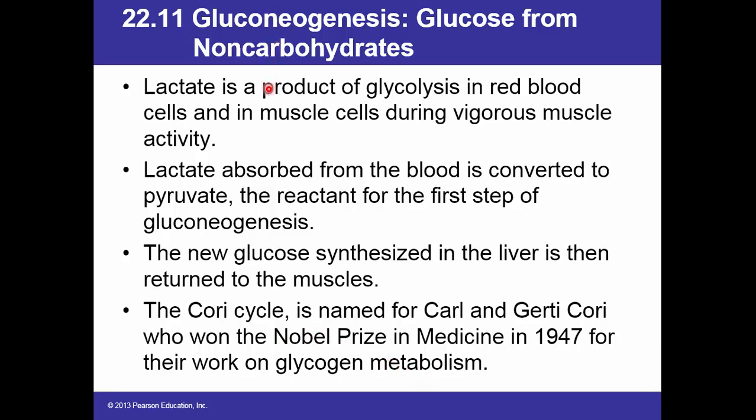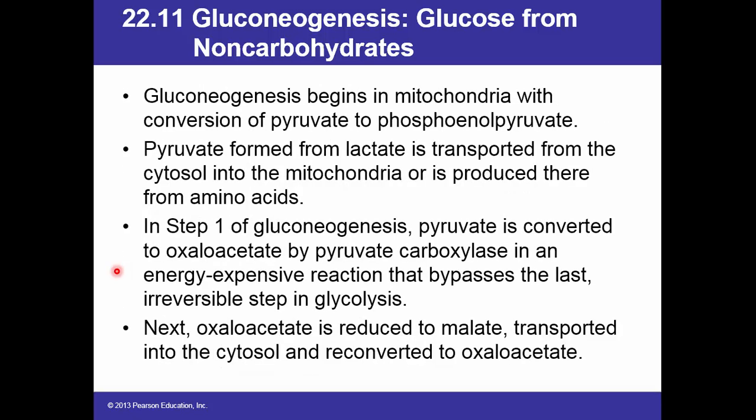Again, gluconeogenesis is the synthesis of glucose from non-carbohydrate precursors such as lactate and pyruvate, glycerol, and the amino acid alanine. And there is the so-called Cori cycle, which operates between liver and muscle. Gluconeogenesis begins in mitochondria with conversion of pyruvate to phosphoenolpyruvate. Pyruvate formed from lactate is transported from the cytosol into the mitochondria or is produced there from amino acids.